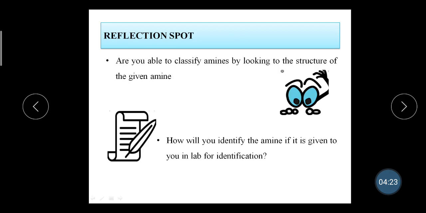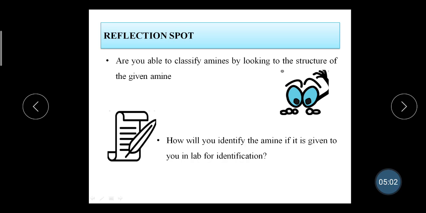Next, we have to stop and think. You can pause your video and think: are you able to classify the amines by looking at the structure? And next, tell how you will identify the amine if it is given to you in your lab for identification. If it is given to you in powder or mixture form and you don't know the structure, then how will you identify it? Write down the answers and then check them.